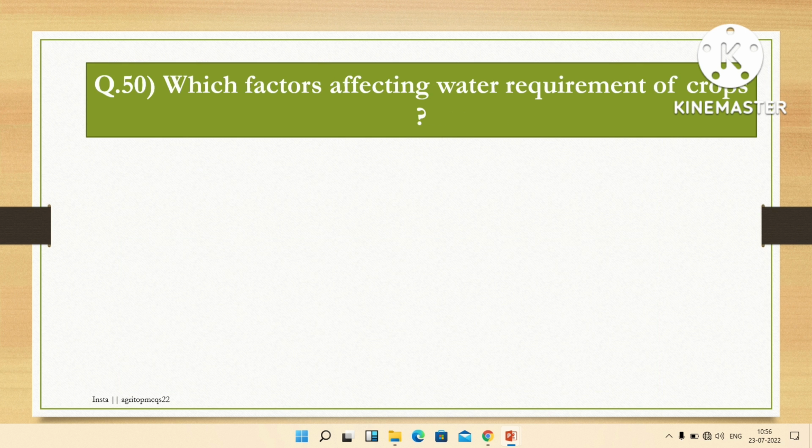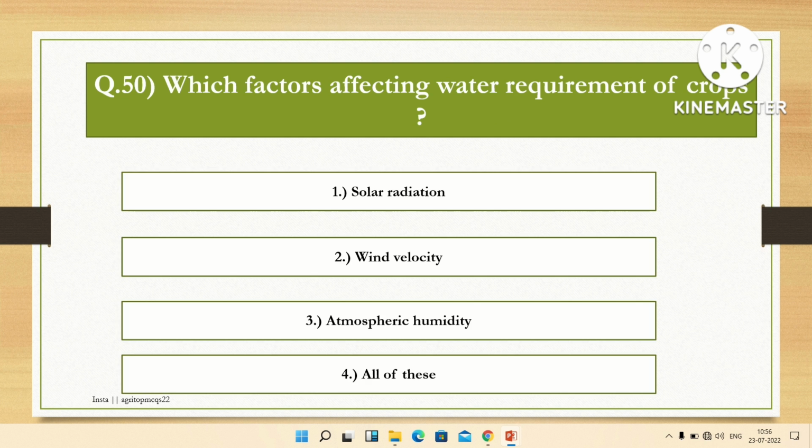The next question is: which factors affect the water requirement of crops? Options are solar radiation, wind velocity, atmospheric humidity, all of these. The right answer is all of these. Water requirement of crops is affected by solar radiation, wind velocity and atmospheric humidity.